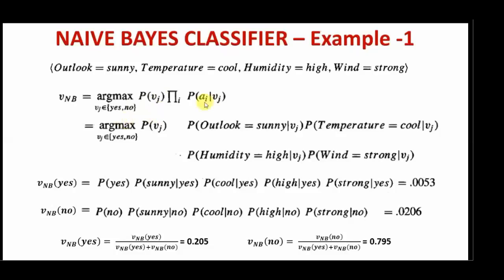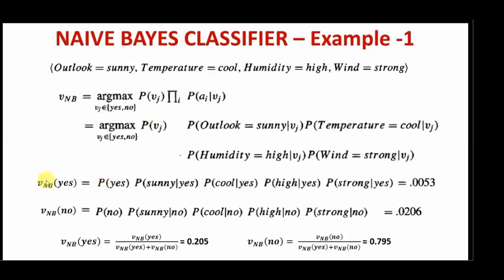So first we will replace ai with the given conditions. The ai is given like outlook is equal to sunny, temperature is equal to cool, humidity is equal to high, and wind is equal to strong. The same thing I have written over here. Next, what we need to do is we need to replace Vj by yes first time and no second time, and then we need to calculate the probability. Depending on that probability, we can decide whether the particular person will play the tennis or will not play the tennis given these conditions.